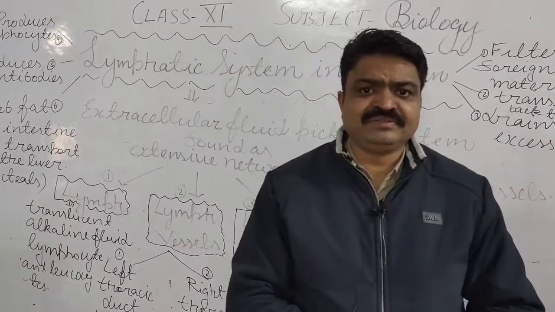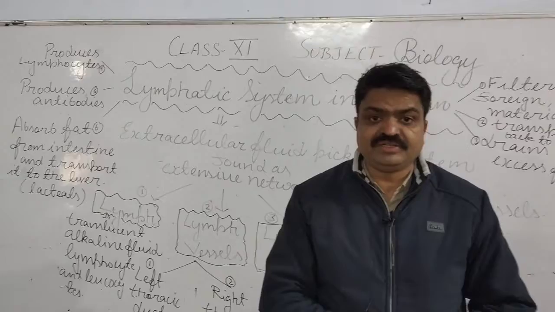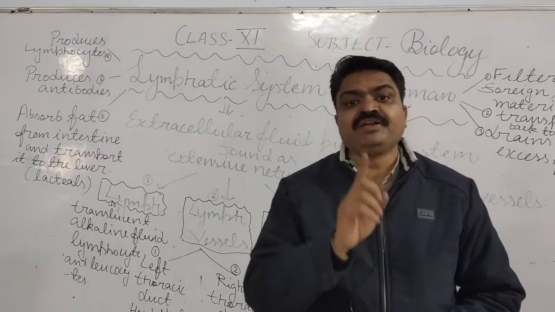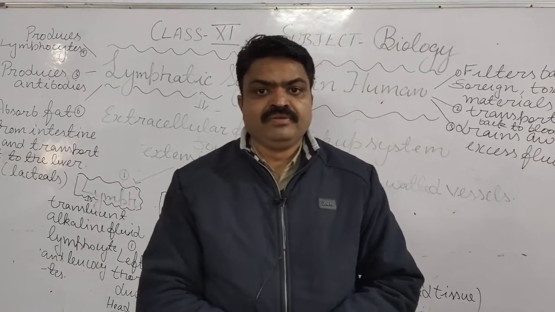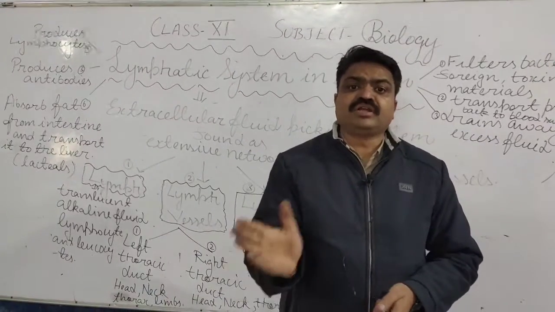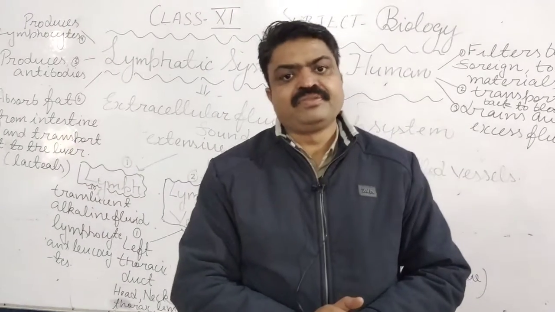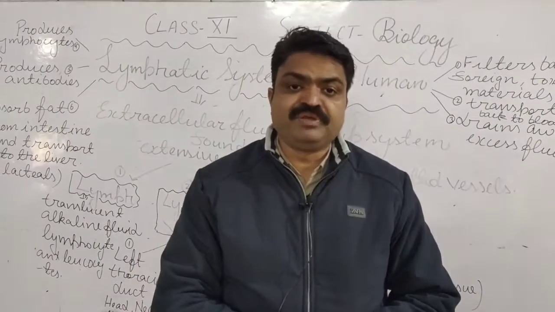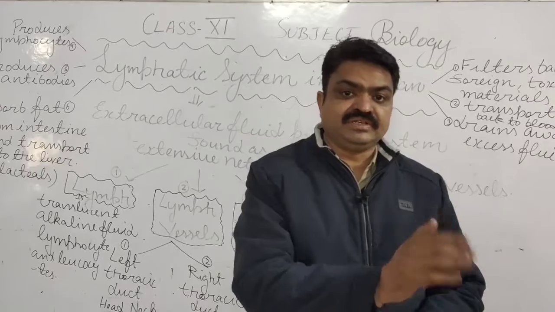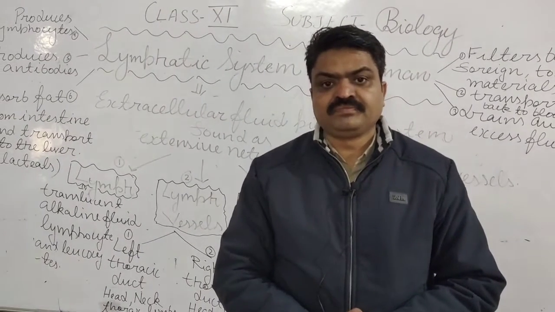Today we will discuss another important part of the circulatory system, that is the lymphatic system, students. It also comes in the category of closed circulatory system. This circulatory system is found just below the blood circulatory system, inside the lymph vessels.